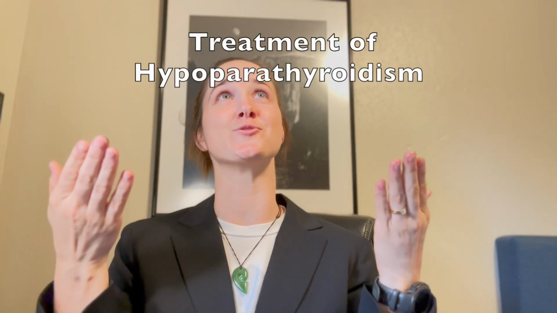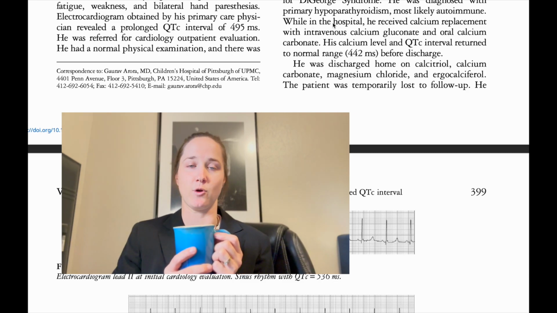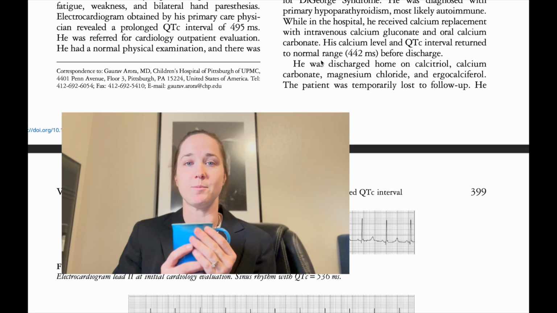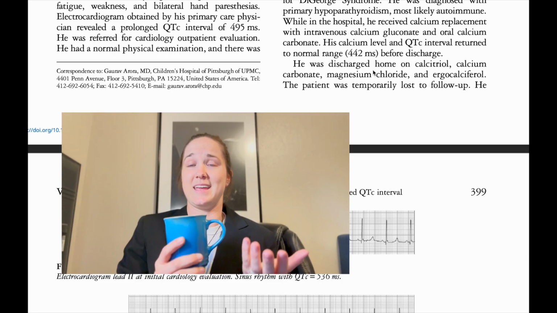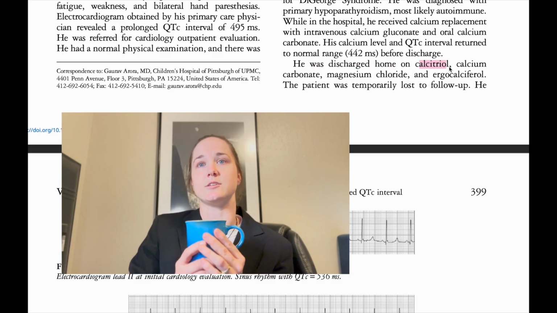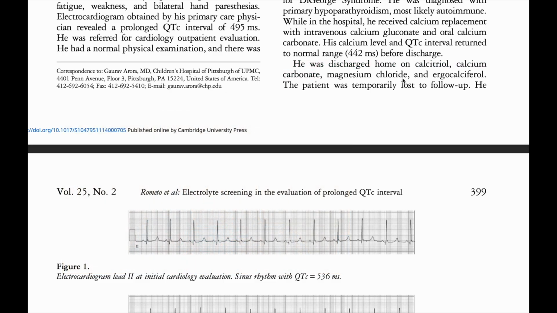Let's move on to treatment. Thankfully, treatment for this 13-year-old is going to be pretty straightforward. For hypoparathyroidism, typically treatment is just supplementation with calcium. In this case study, he was discharged home and they gave him calcitriol, calcium carbonate, magnesium chloride, and alfacalcidol.